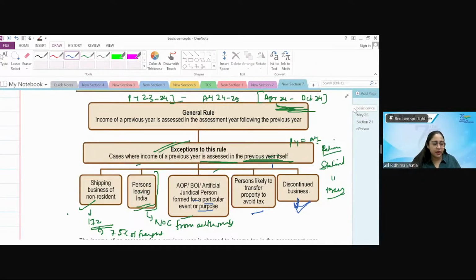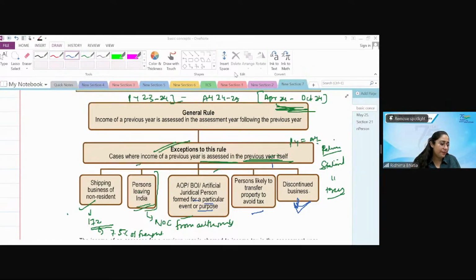Sorted? Any doubt? So now I'll start another topic, which is undisclosed sources of income and tax rates. Only this is left, but tax rates, guys, is very, very, very important, because we'll be covering marginal relief, we'll be covering all the tax computation under 115BAC. Obviously, there is another chapter which is your assessment of income tax, but here we will solve each one ourselves. So please bring the calculators, because after this you will not get the chance to do all these things.